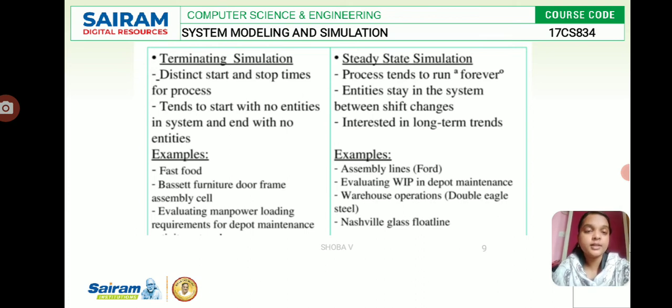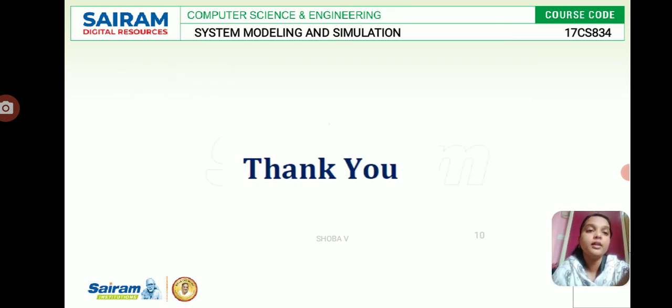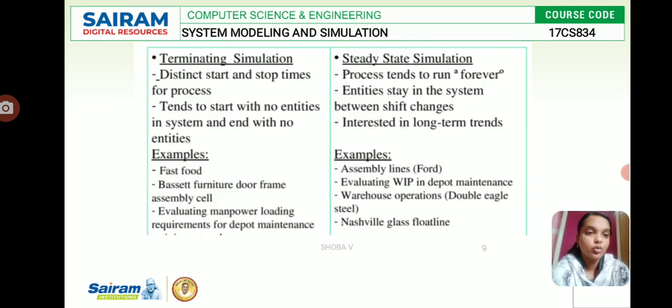In a terminating simulation, we have a distinct start and stop time for the process, whereas a steady state process tends to run forever, tends to start with no entities in the system and end with no entities, and here we are interested in long term trends. Here we have examples like fast food and a furniture door frame assembly cell, and examples of assembly lines and evaluating WIP in depot maintenance, and evaluating manpower loading requirements for depot maintenance. Another example is the Nashville glass float line. So this is the main difference between these two.